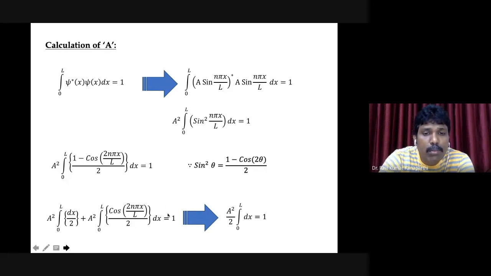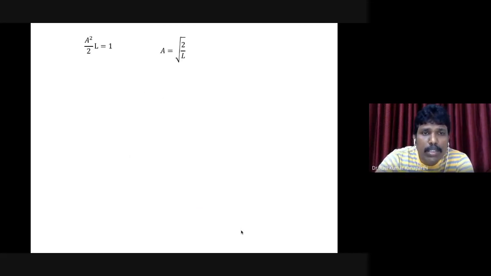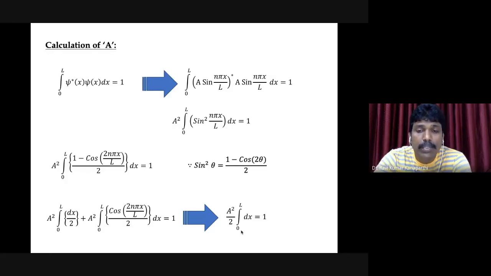So this can be split, and as you know, the second term is going to be 0, and only the first term will survive: a square by 2 integral 0 to L dx is equal to 1. And you can solve this expression. It is not very difficult.